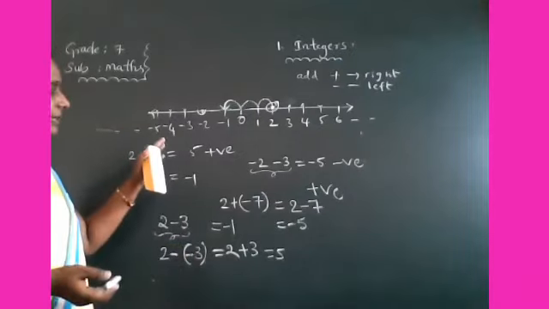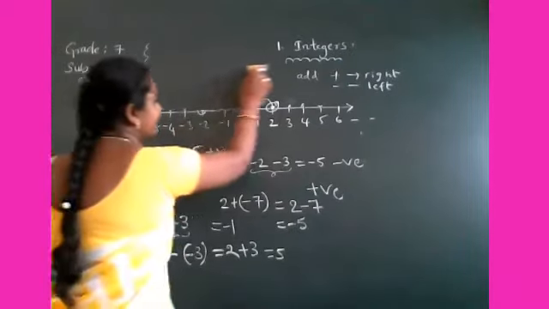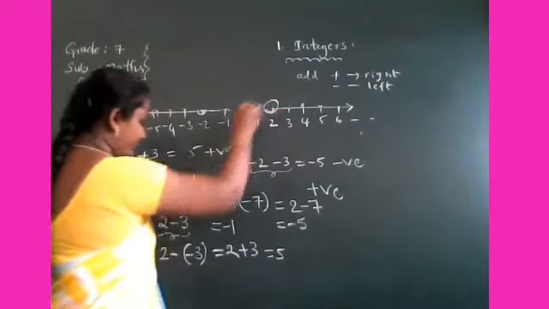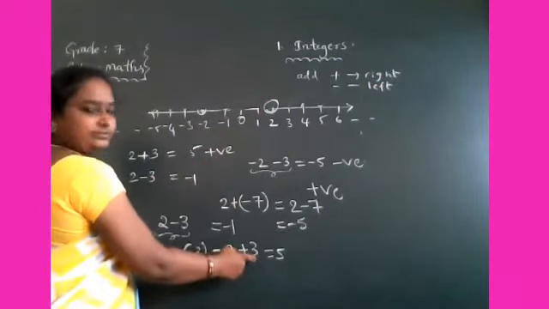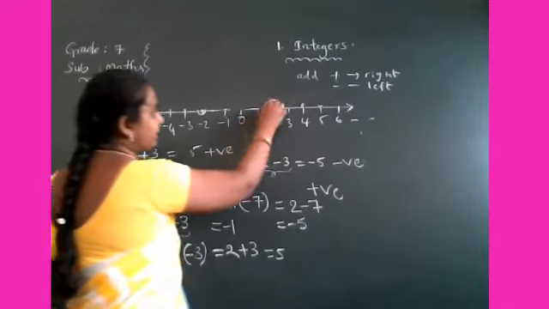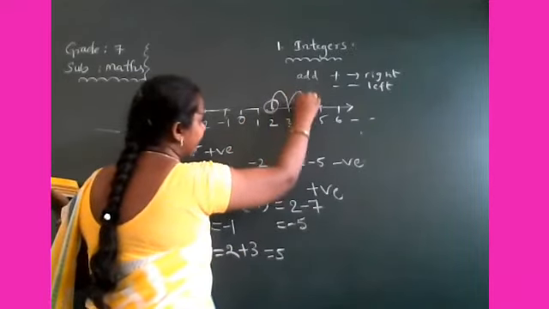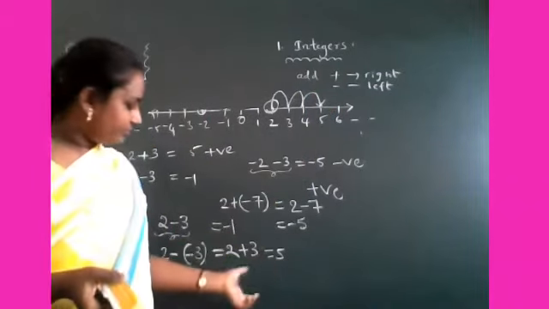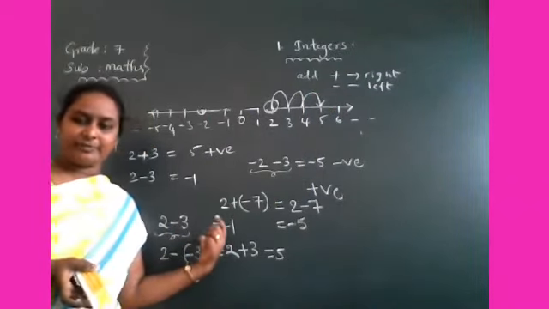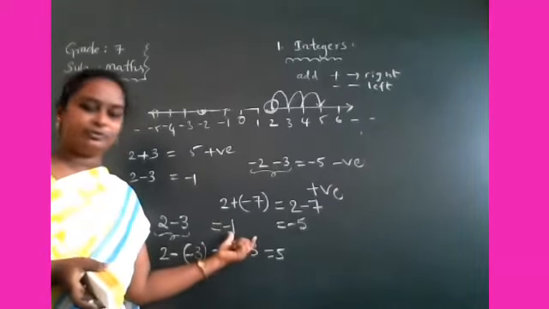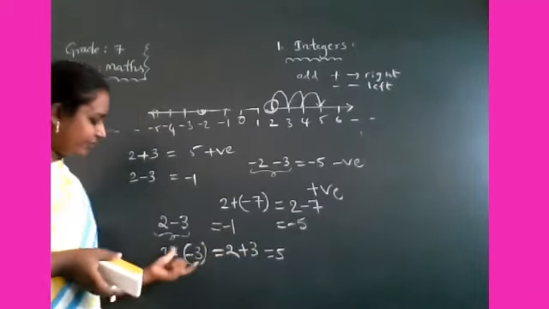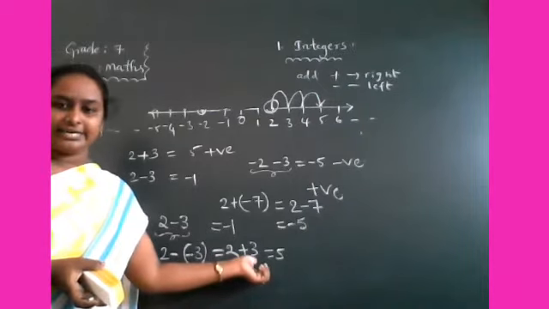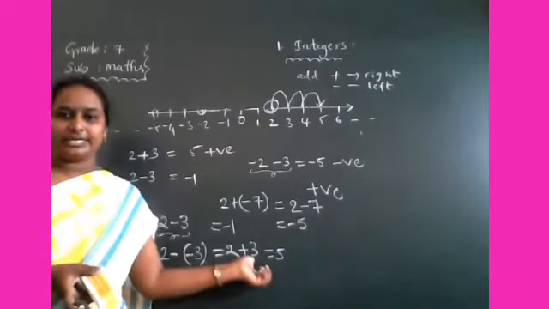Using the number line, how to do this one? Same, you have to start at 2 and here plus 3. That means you have to move right side 3 steps. So you got 5. So if you subtract a positive integer, you have to move left side. If you subtract a negative integer, you have to move which side? Right side. Okay na children?